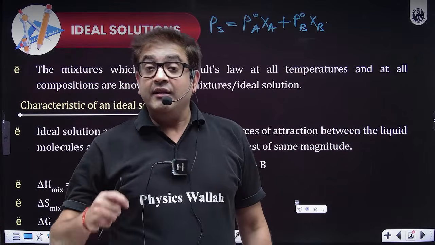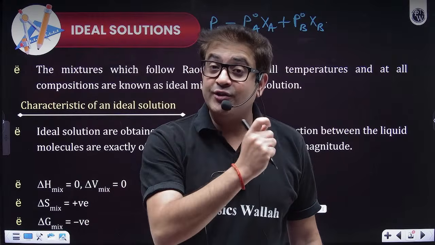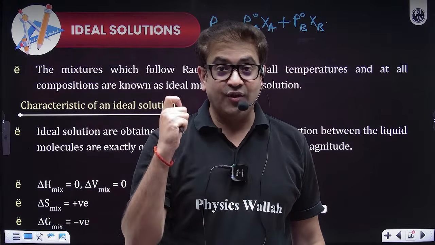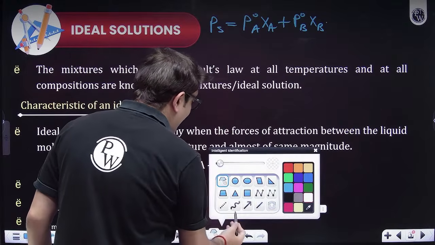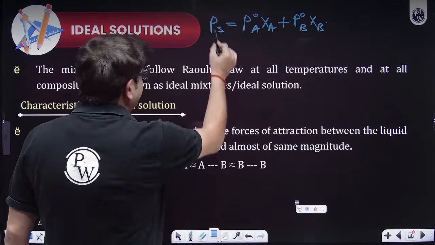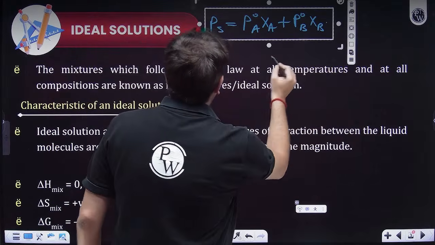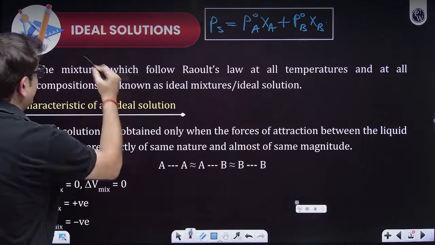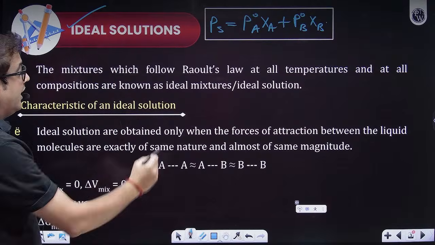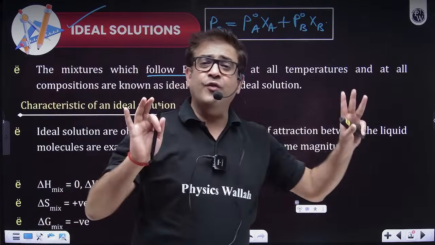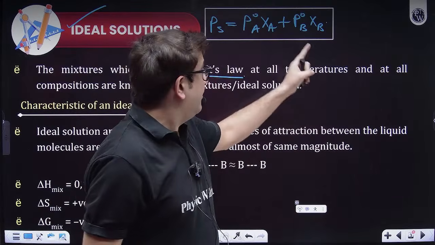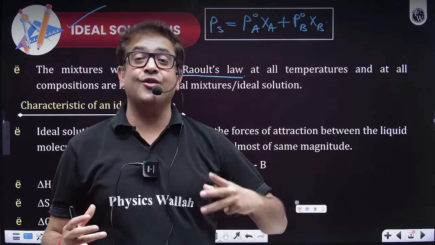Sir, then this law is a combination of Raoult's law and Dalton's law. If this law is followed by any type of solution, then that solution is termed an ideal solution. So any solution which follows Raoult's law at all ranges of temperature and composition, where XA and XB are the mole fractions of components A and B in the liquid solution.